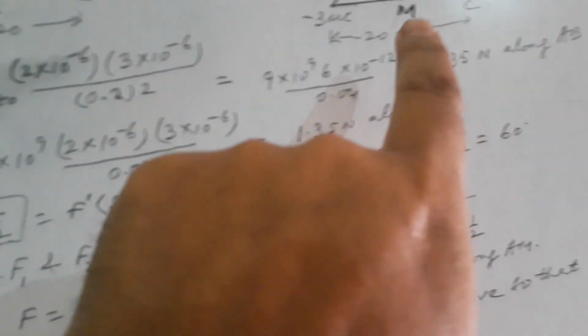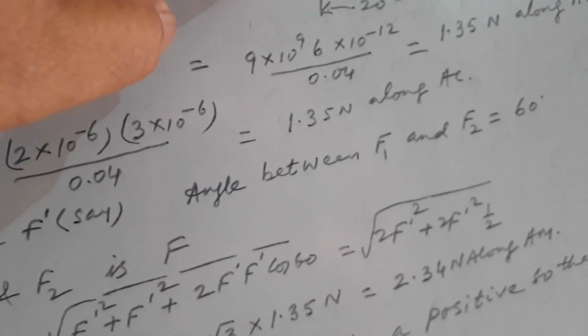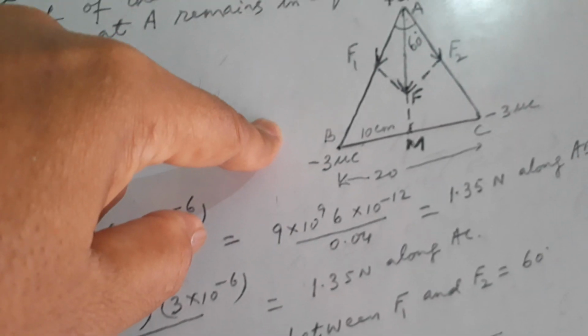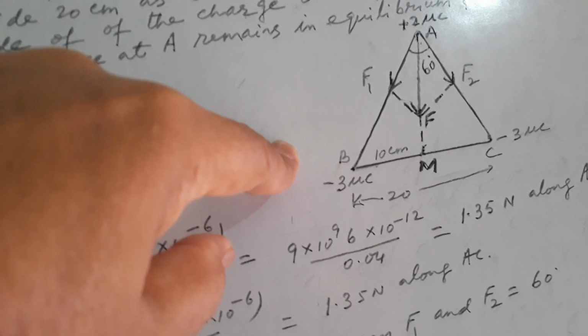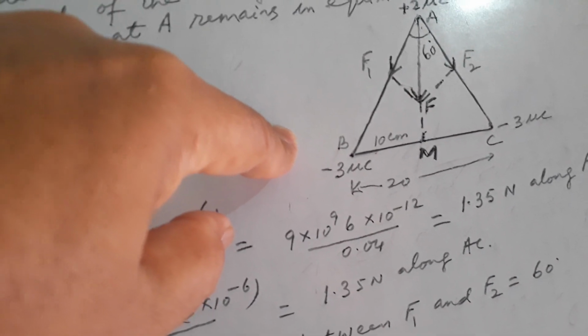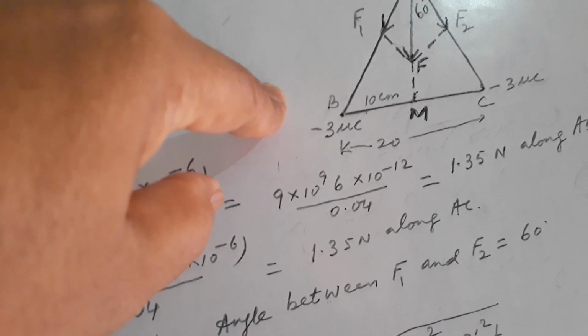So in this figure you can see the force F1 is between A and B along AB, and force F2 between A and C is acting along AC, and the resultant of F1 and F2 is F along AM.